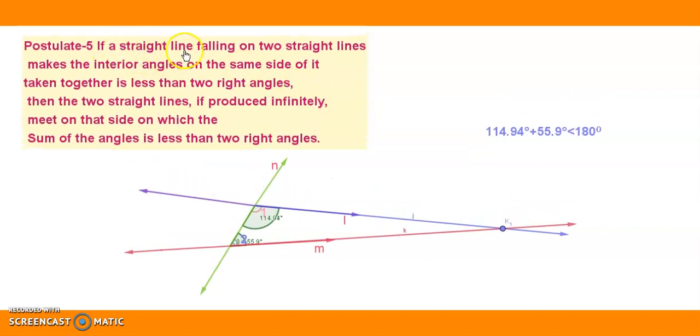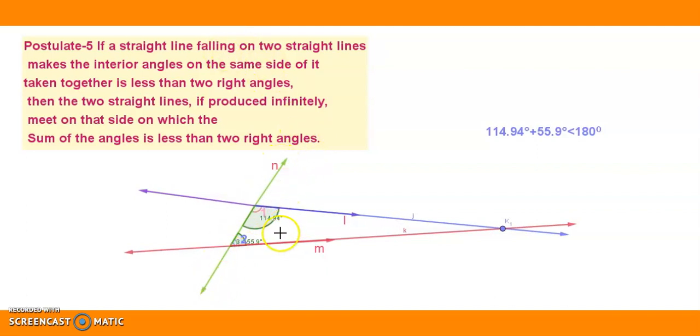If a straight line falling on two straight lines makes the interior angles on the same side of it taken together less than 2 right angles. That's what we did, children. We have considered a line first and one more line, and this is the line which falls on these two lines as per the statement, falling on the two straight lines.